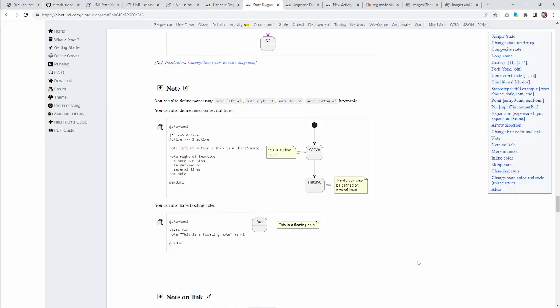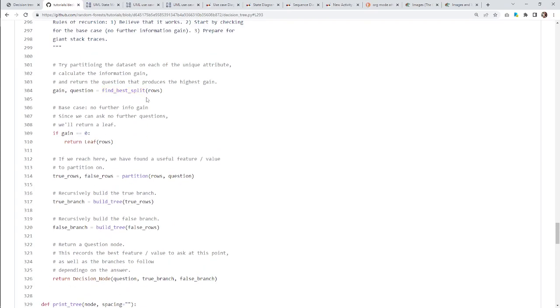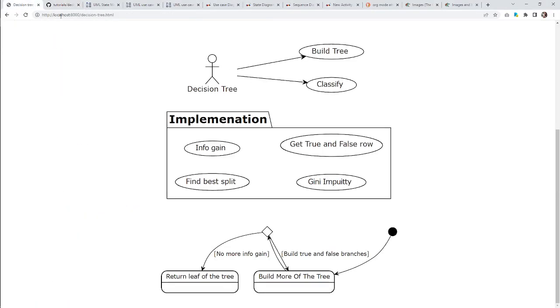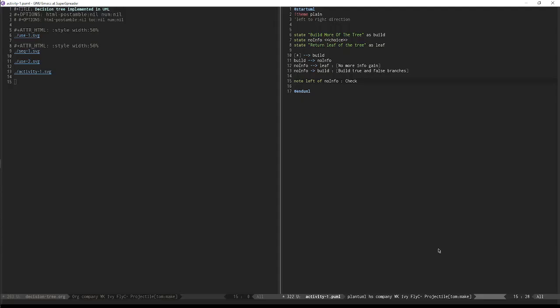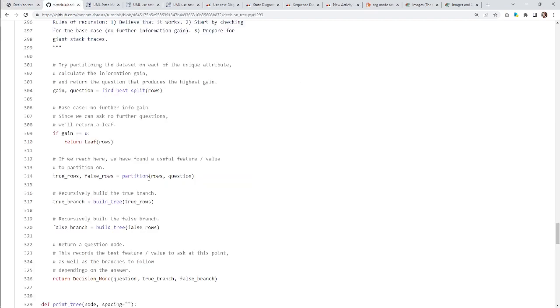Check. What's this function that we're going to need? This is the find best split. And if we go back to our find best split, it's going to give us a question.